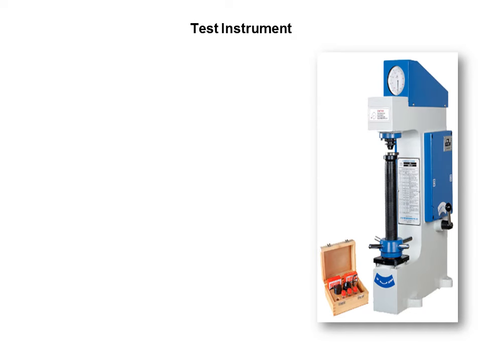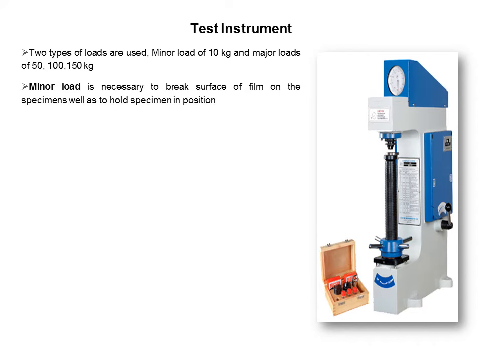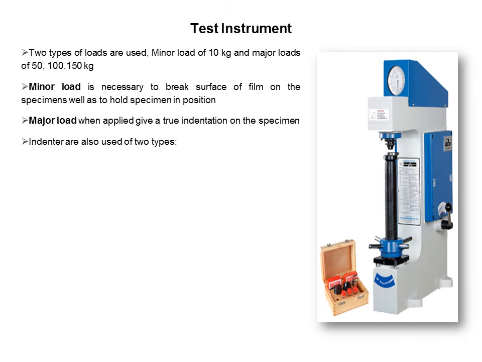This is the test instrument for the Rockwell hardness test. Two types of loads are used. The first is known as the minor load of 10 kg, and then the major load of 50, 100 or 150 kg. The minor load is necessary to break the surface film on the specimen as well as to hold the specimen in position. When the major load is applied, it gives a true indentation on the specimen.